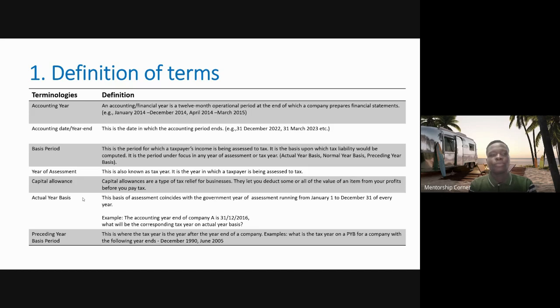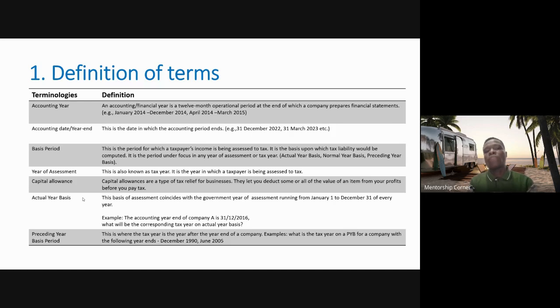Thank you. So accounting year, this is the period of 12 months. Of course, I know that most of us here are accountants, so we are familiar with some of these terminologies, but let's just take note for tax purpose what these definitions mean. Accounting year is the 12-month operational period where the accounting period is prepared up to 12 calendar months.